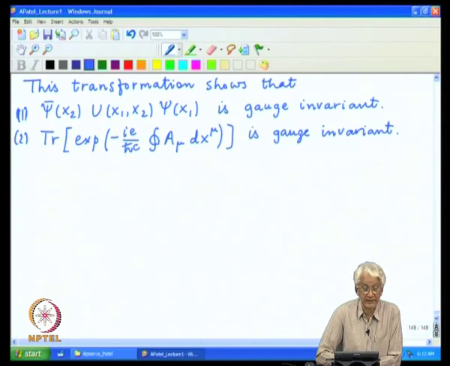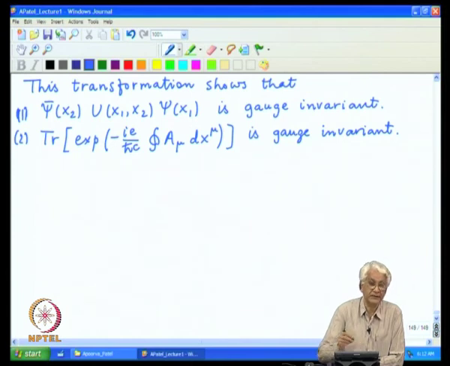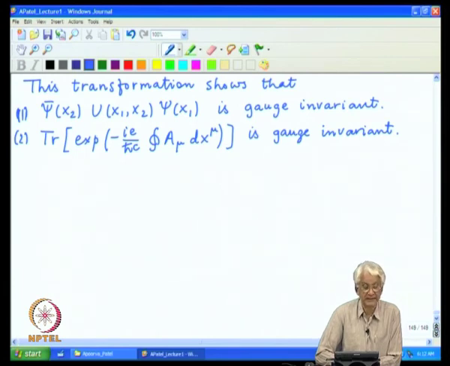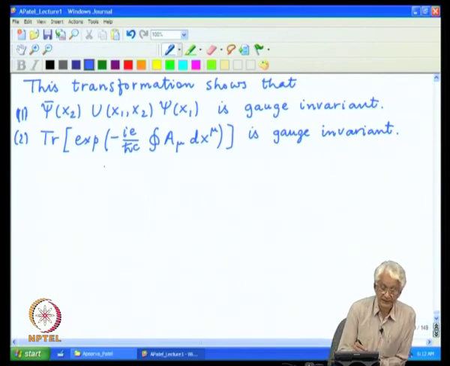So, when you have a trace of V u V inverse, the cyclic trace basically annihilates V and V inverse at either end, and you have the same object returning as trace of u, and so it is a gauge invariant object as well, and this particular object is rather heavily used in analysis of quantum field theory. It is called a Wilson loop.